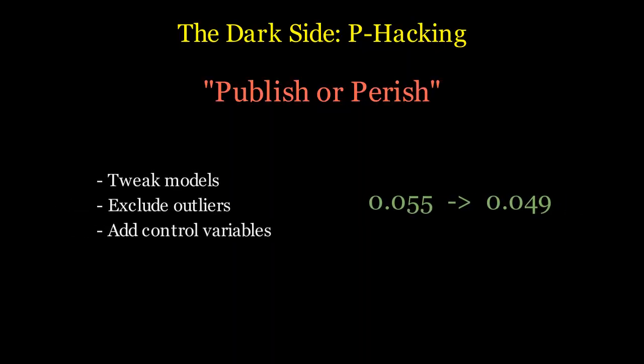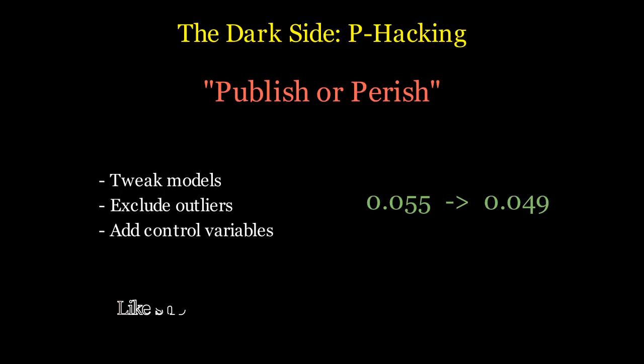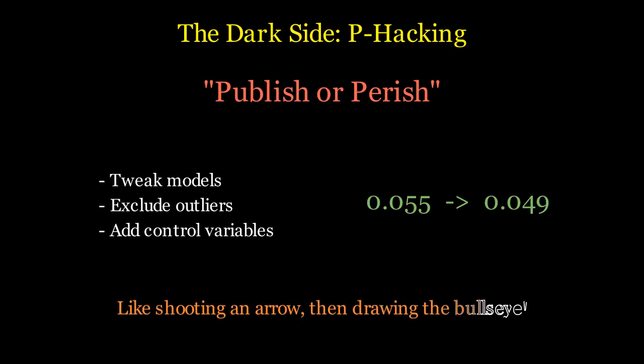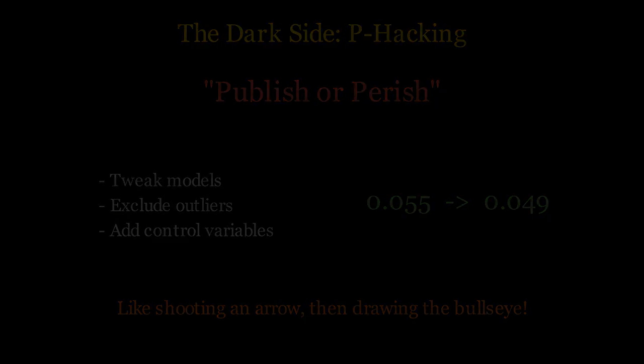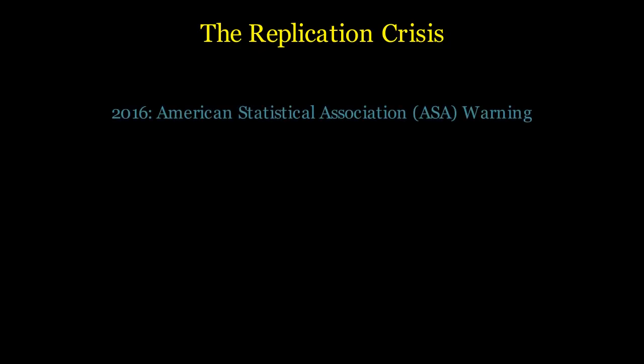This obsession has led to a dark side, p-hacking. Researchers, pressured by the publish or perish culture, might tweak their models, exclude outliers, or add control variables until that 0.055 becomes a 0.049. Statistically, this is like shooting an arrow at a wall and then drawing a bullseye around it. Econometrics is particularly vulnerable because we often work with observational data rather than controlled experiments.